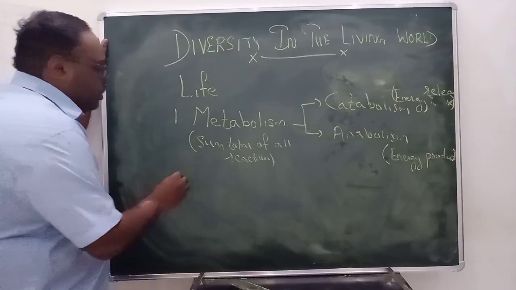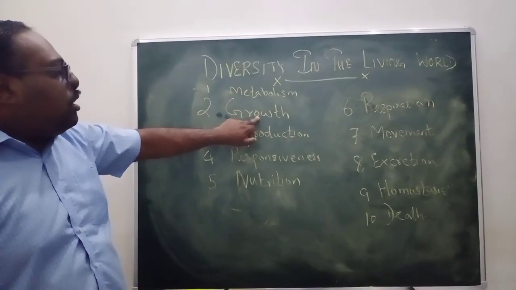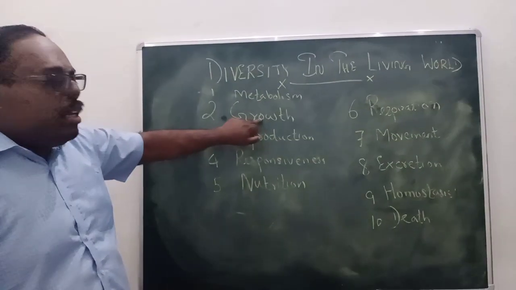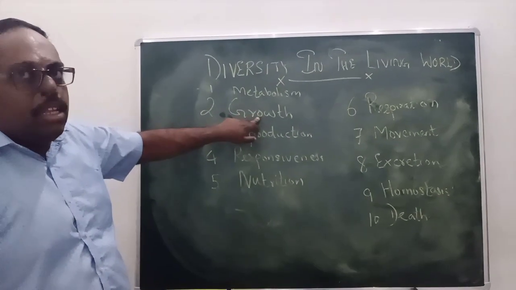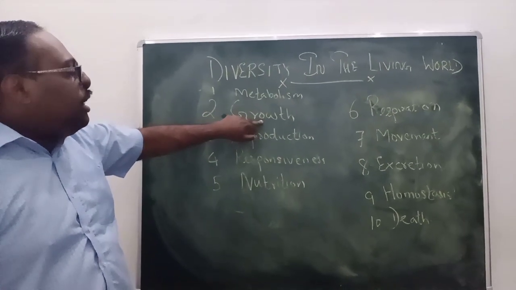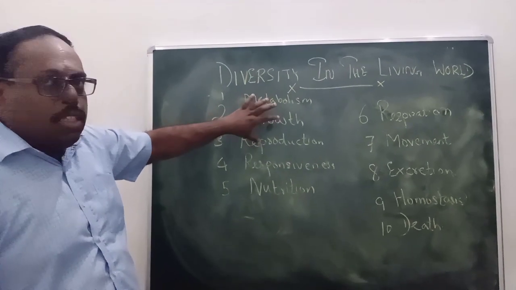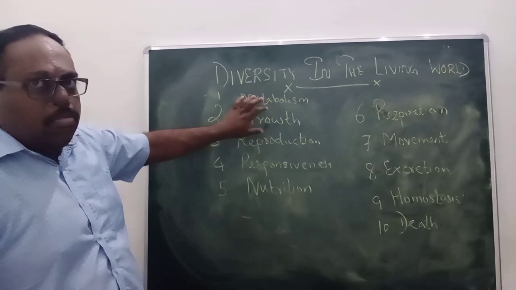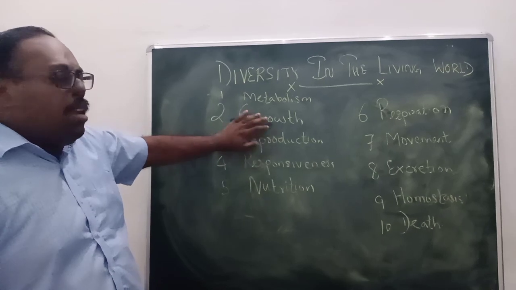Second one, that is growth. Growth means the increase in height or increase in the shape of cell. Whatever types of increase or decrease are happening inside a living body or living organism are considered as growth. What is growth? There is one speciality in animals.